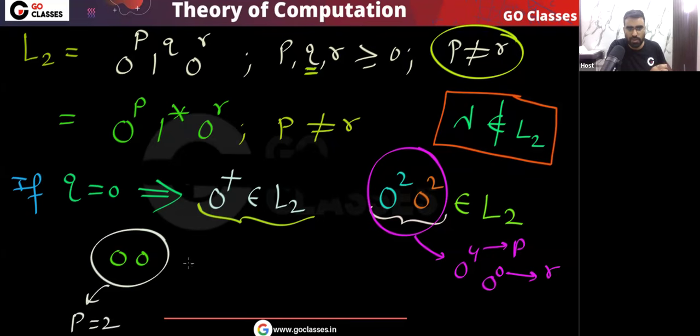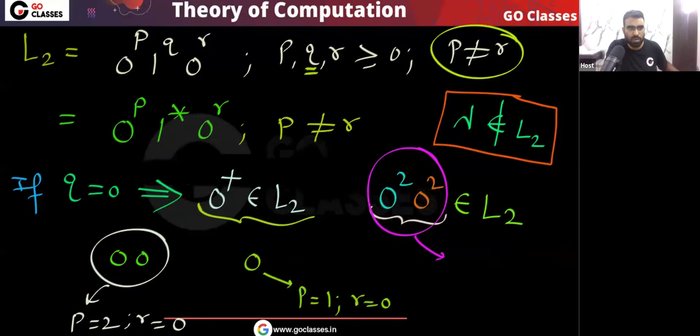So you can take p equal to 2 and r equal to 0. For any number of zeros, this is the point. For example, if you have the string 0, you can take p equal to 1 and r equal to 0. Whatever string you take, for this string you can take p equal to 4 and r equal to 0.